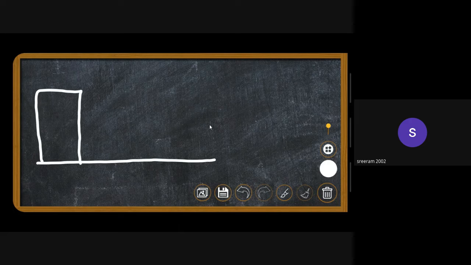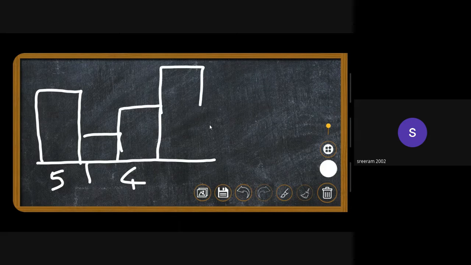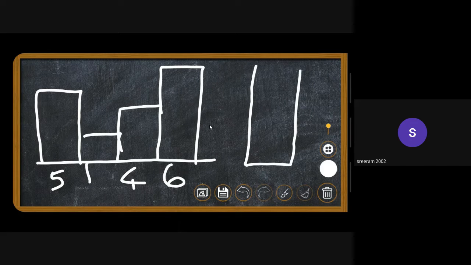We have a building of height 5, a building of height 4, a building of height 1, a building of height 4, and finally a building of height 6. Initially the stack will be empty. As I've already told you, if the stack is empty, we'll push the current element. Then we go to the next element, which is 1. Since 1 is less than 5, we'll also push 1.